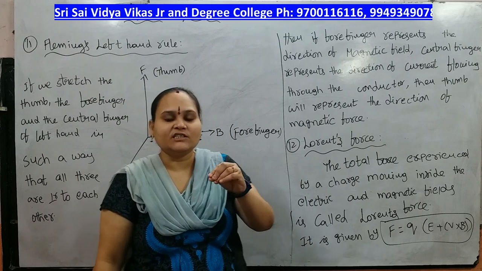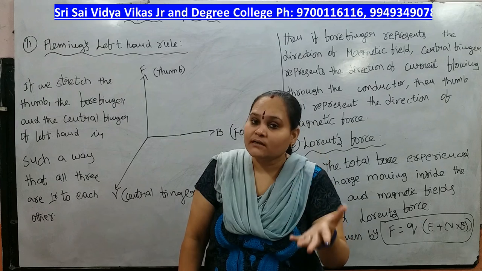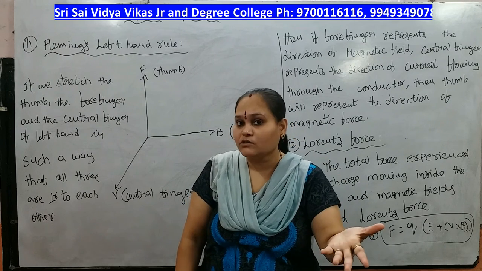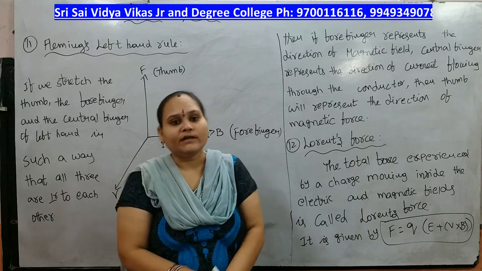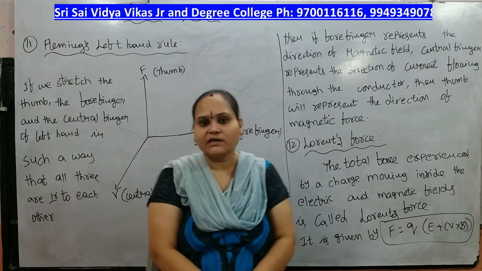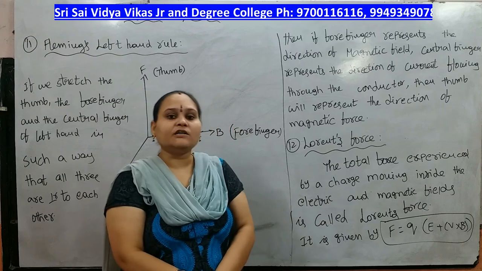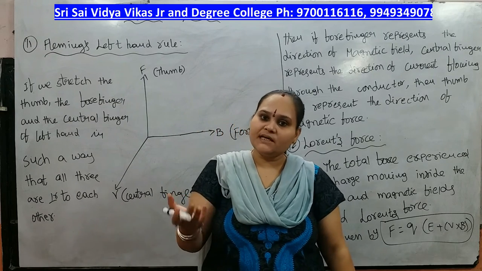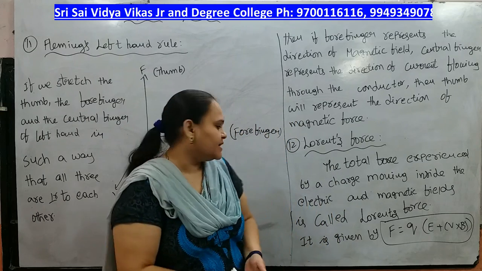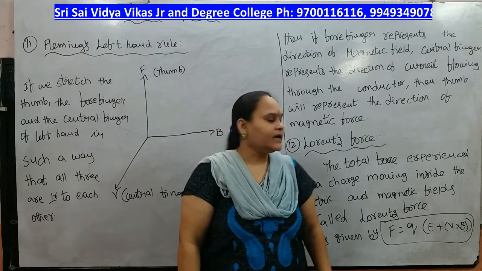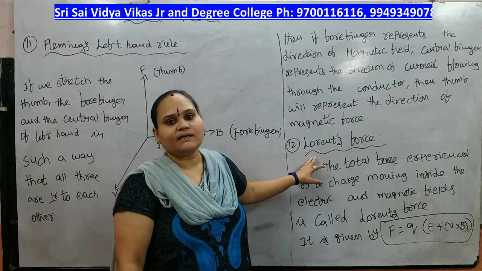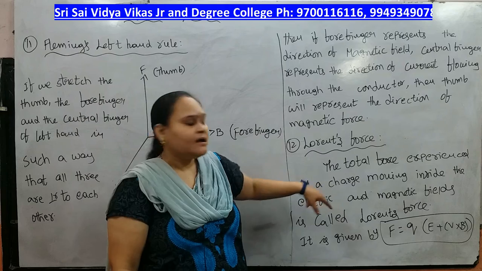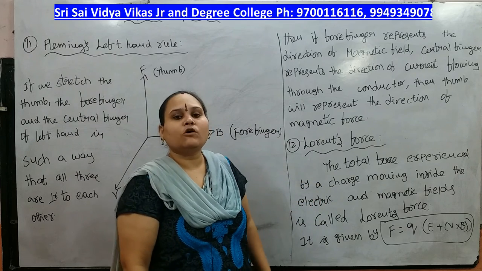That means when a charge experiences total force in an electromagnetic field, the EM force, that is nothing but a Lorentz force. Its formula is F equal to Q into E plus V cross B. Here V is the speed, B is the magnetic field, E is the electric field and Q is the charge. Lorentz force is the total force experienced by a charge moving inside electric and magnetic fields.